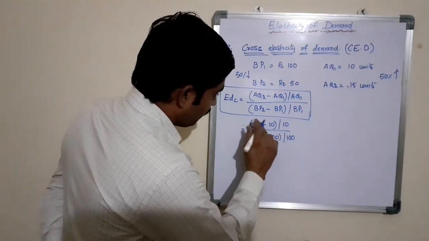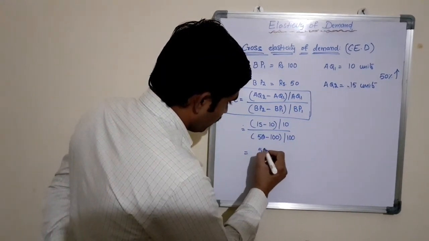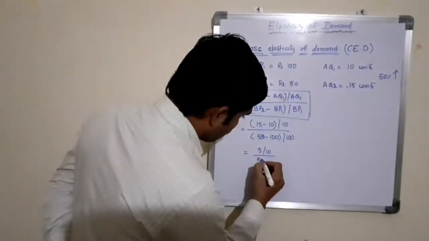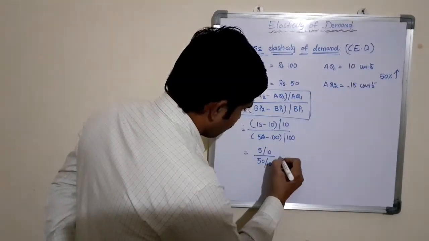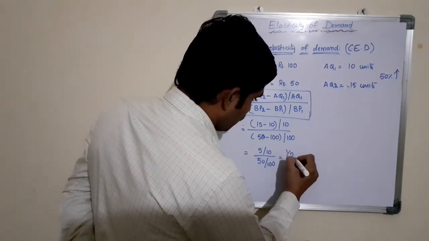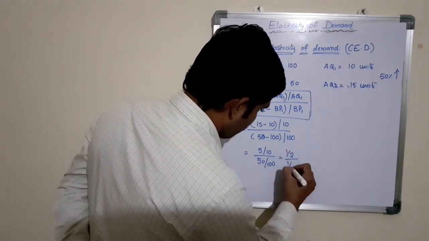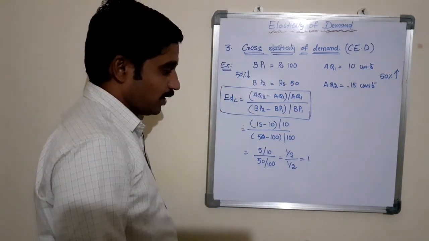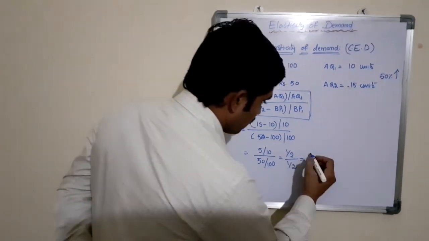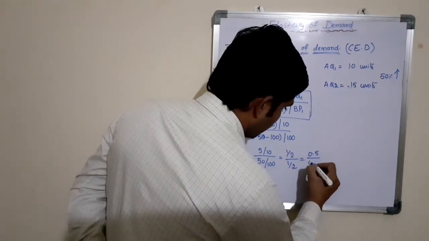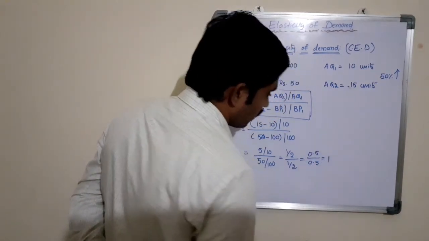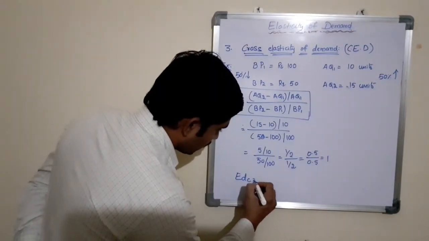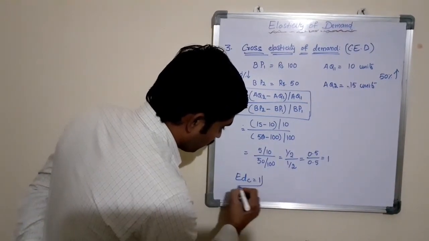Now the difference between these two is 5 by 10, divided by the difference 50 by 100. Now it is 1 by 2 divided by 1 by 2, that is 0.5 by 0.5, which equals 1. Hence we can say EDC equals 1.